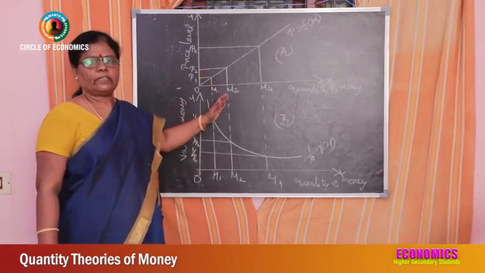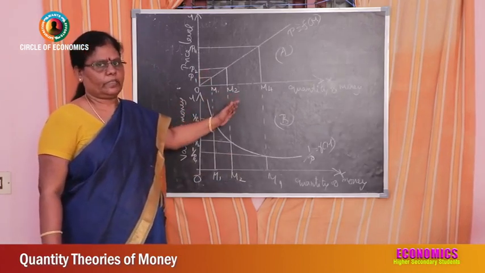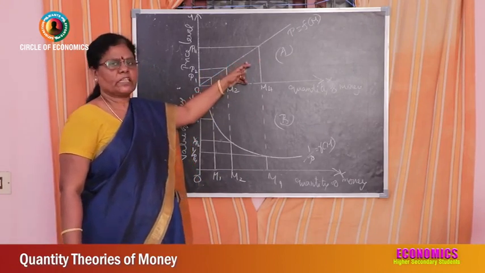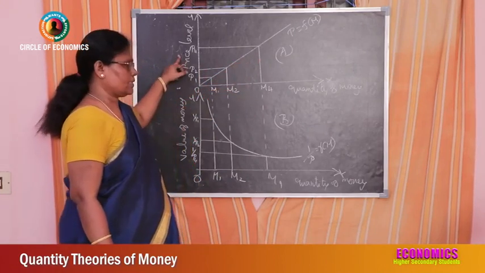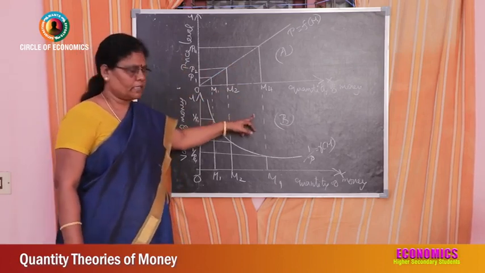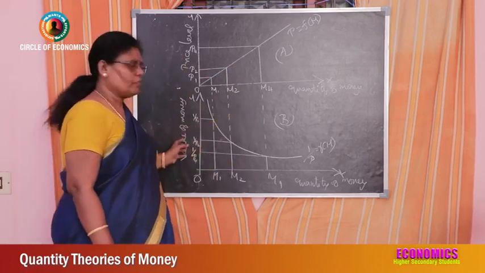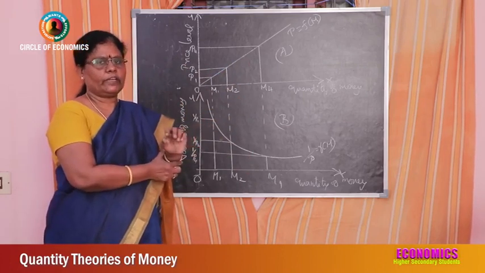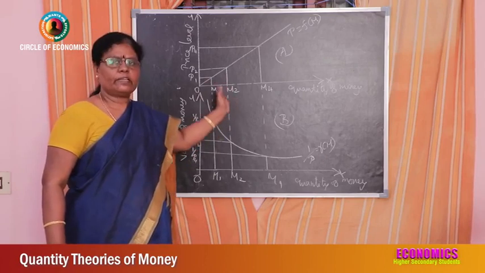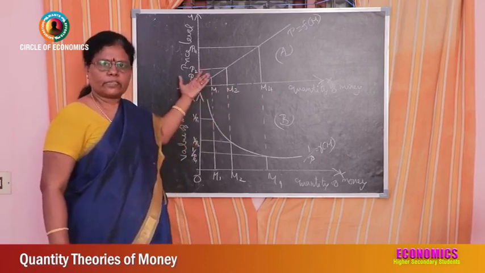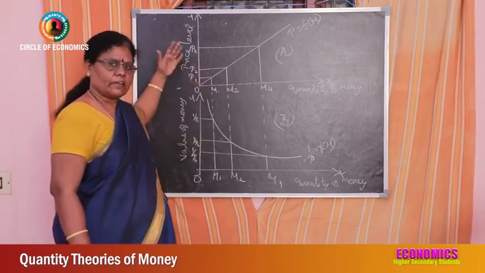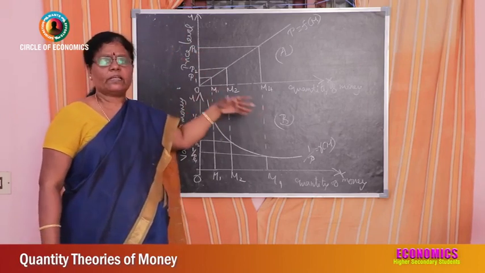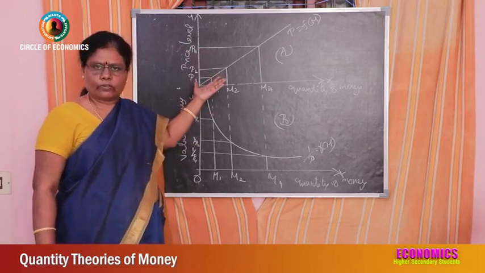This is the diagrammatic explanation for quantity theory of money. That is figure A and figure B. Figure A shows the relationship between quantity of money and price level. Figure B shows the relationship between quantity of money and value of money. And remember the numerical example I have told you, when the quantity of money is doubled and tripled, what happens to the price level? To that much level, price level is also doubled and tripled, isn't it? When it increases 4 times, price level also increases 4 times.